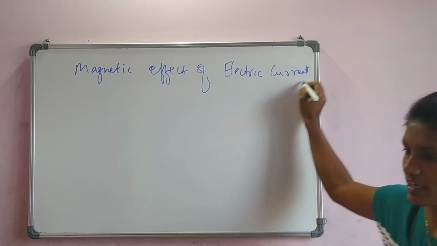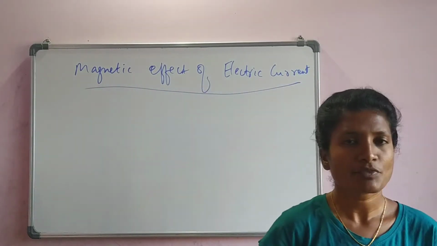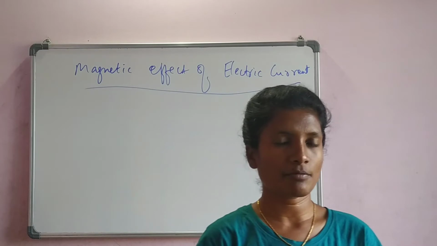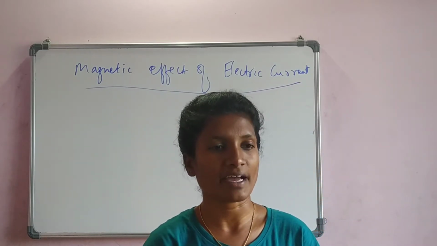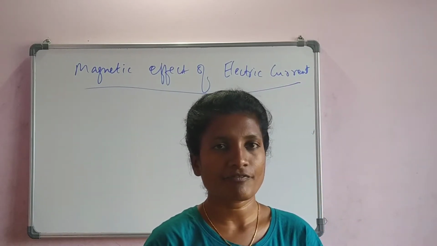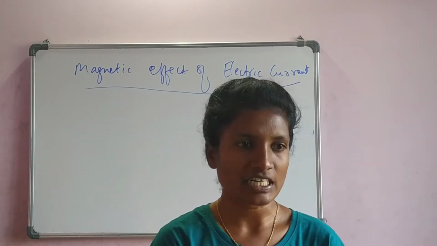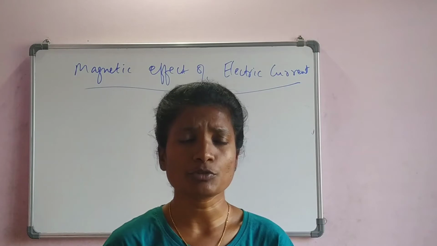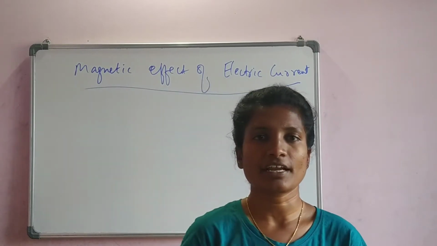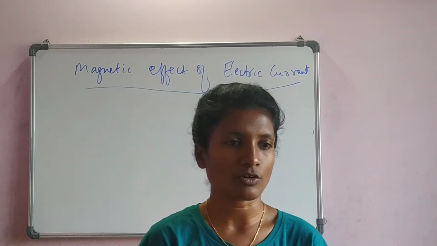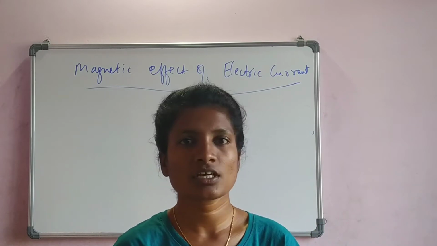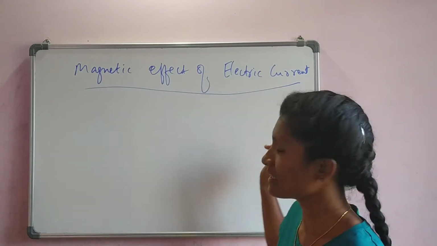Magnetic effect of electric current was started yesterday. In the previous session we studied what is magnetism, what is a magnet and its magnetic field. When electricity flows in a conductor, that is in a wire, a magnetic field is created around that conductor or wire. This is called the magnetic effect of electric current.